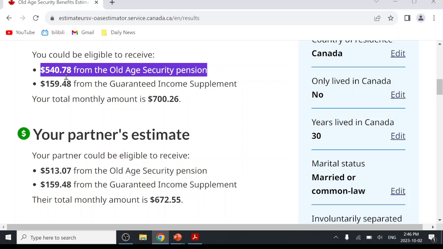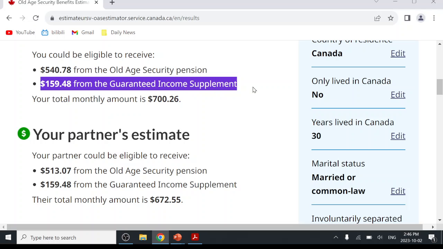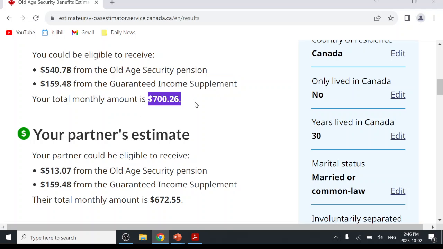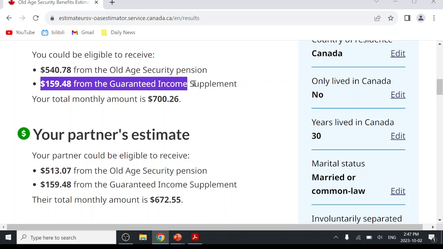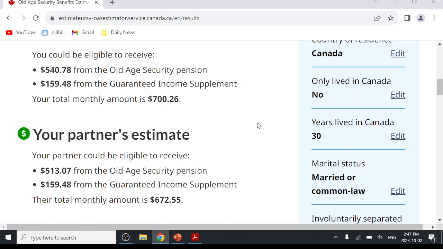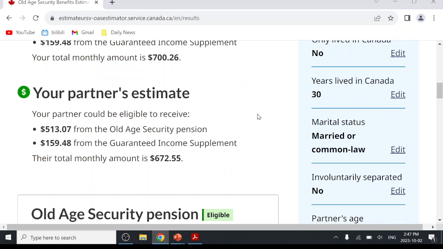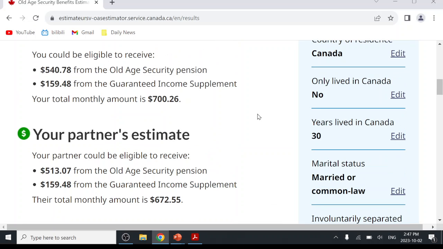So this is the OAS, this is the GIS, and this is the total amount. You will see the big difference is the GIS. So this is a good estimator for you to get a rough idea how much you can get from the OAS plus the GIS.